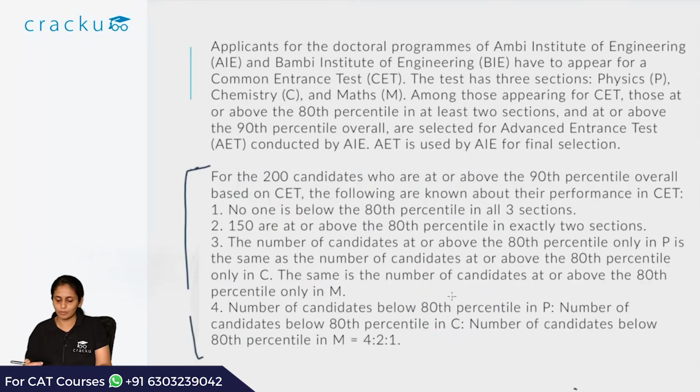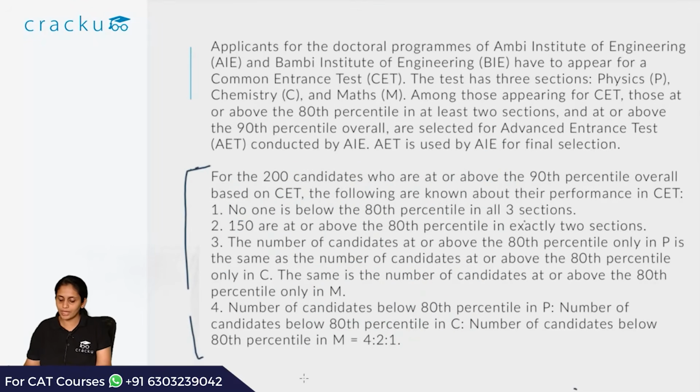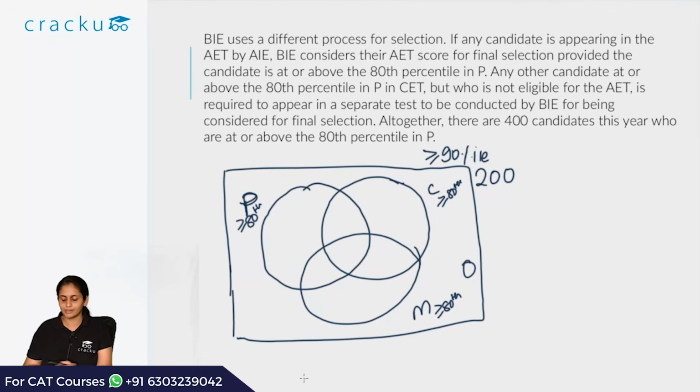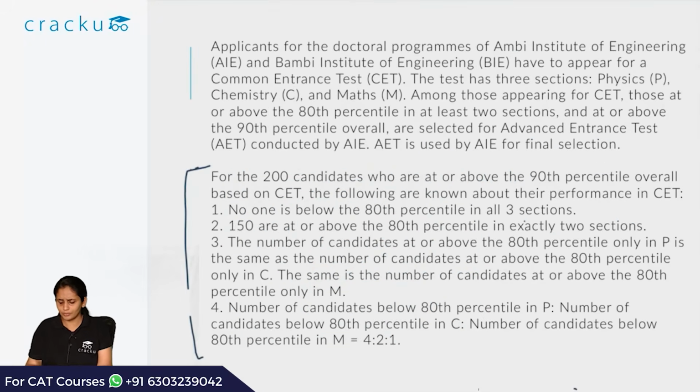So firstly, let's see what that value is. No one is below 80th percentile in all 3 sections. So essentially out of these 3 circles, the outside value is 0. 150 are at or above 80th percentile in exactly 2 sections. So what is exactly 1, exactly 2, exactly 3? Say this is A, B, C, and this is D, E, F, and this is G. So basically they are saying that D plus E plus F is 150. Okay, and so we have placed these 2 pieces of information already, so we can forget about them.